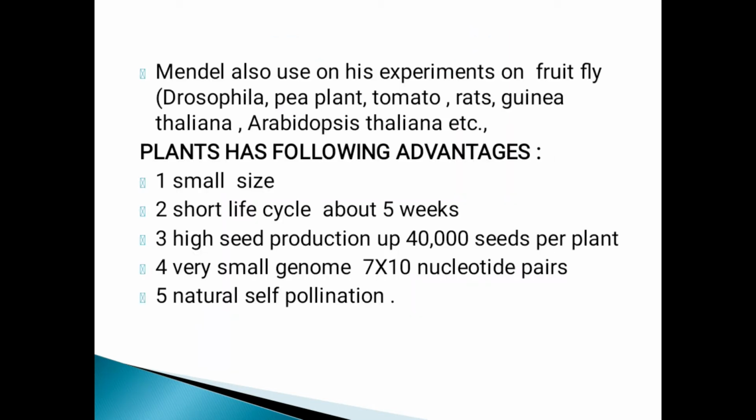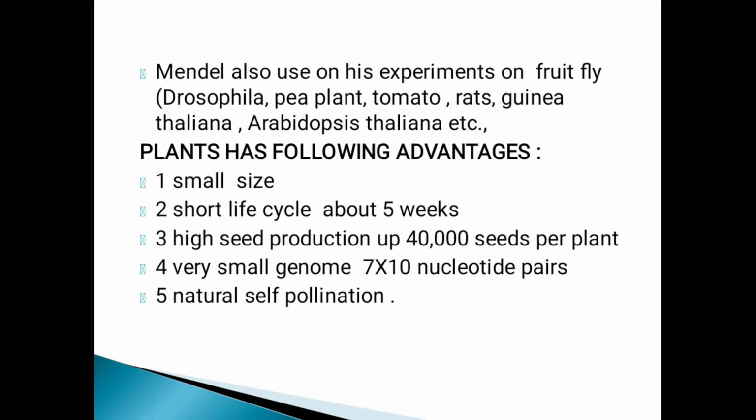Mendel also used other organisms in his experiments, such as fruit flies (Drosophila), tomato, rats, guinea pigs, and Arabidopsis thaliana. The pea plant has the following advantages: it is small in size, has a short life cycle of about 5 weeks, and high reproduction, up to 40,000 seeds per plant.